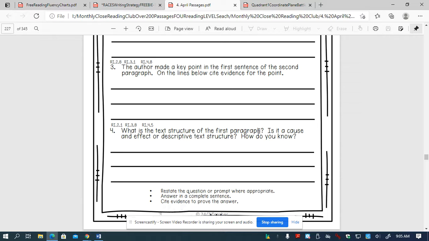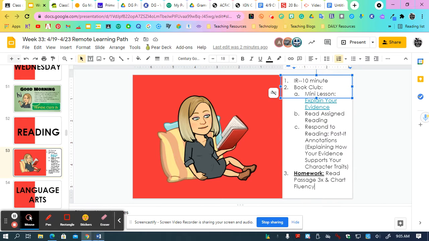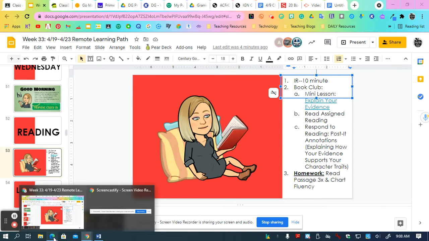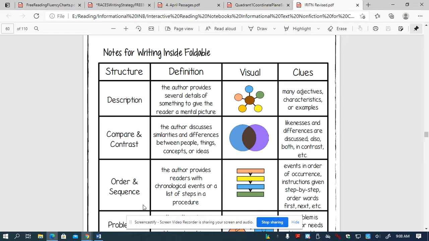So in your binder, there should be a chart, which now that I think about it, you may not have. I'll have to get you one of those. So let me see if I can look one up real quick. I'm going to pause this for just a second. Okay, so if you have one, it should look like so. If not, I need to make sure that I make some copies of those to put in your binder.